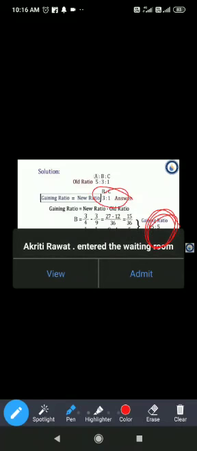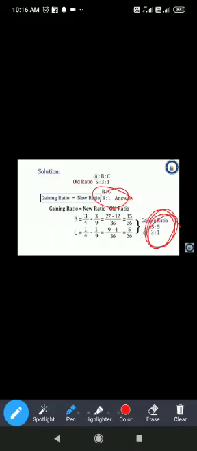So when nothing is given in the question, the gaining ratio is the same as the new ratio. Is it clear to everyone?